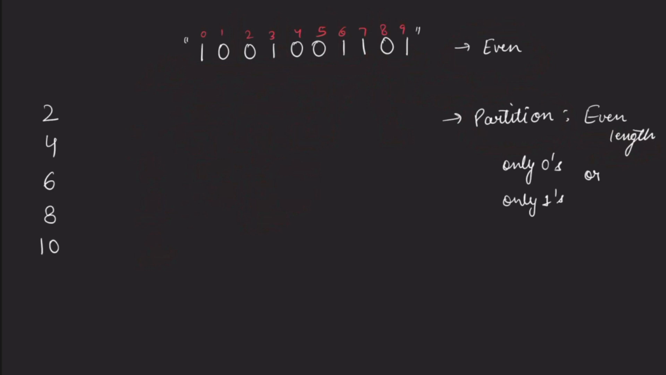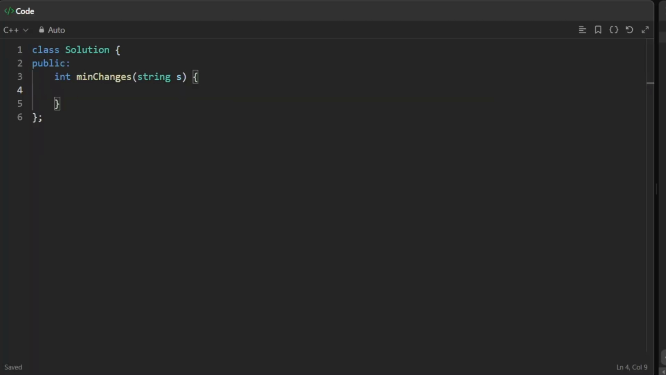Okay, so let's code it out now. So first of all, we'll create a variable count for counting the minimum number of changes that are required. Then we will start iterating inside our string. So we will start from index 0 and we will go till s dot length.